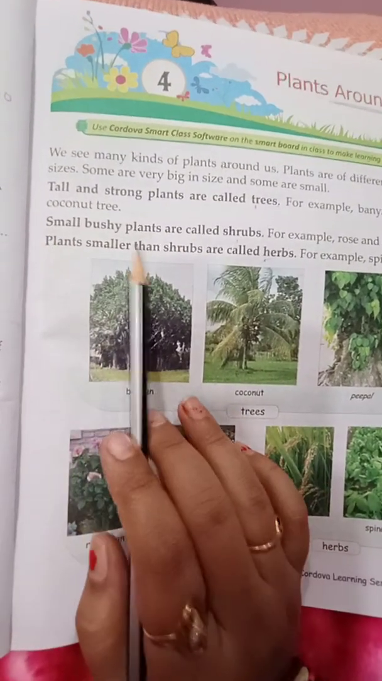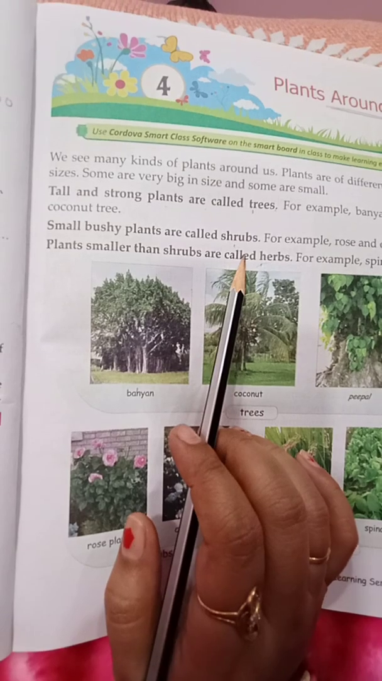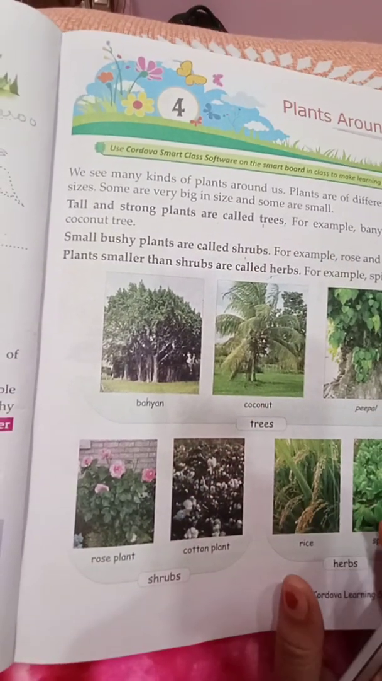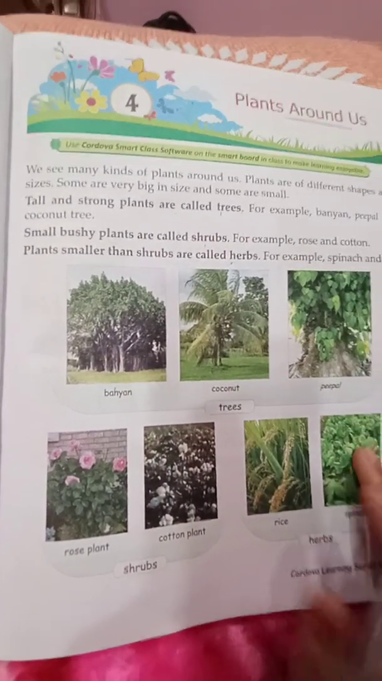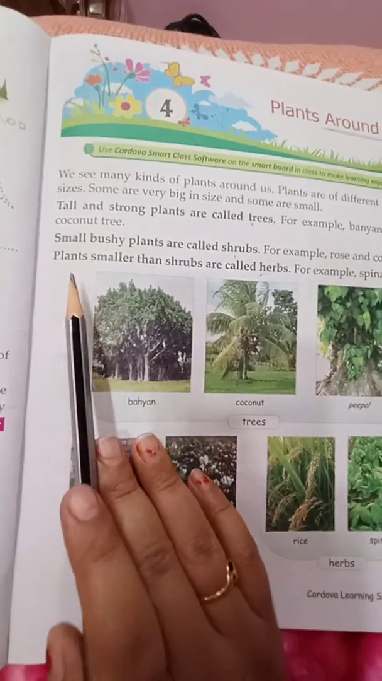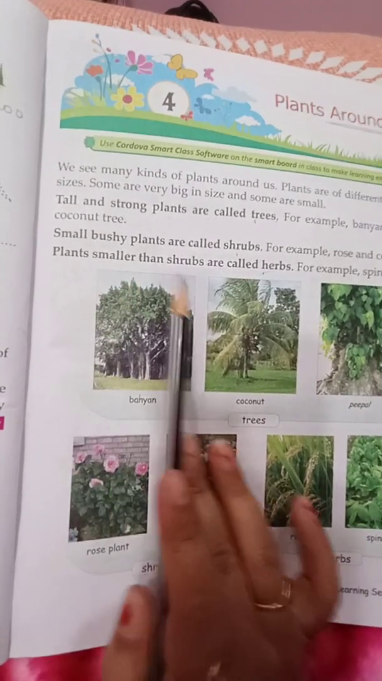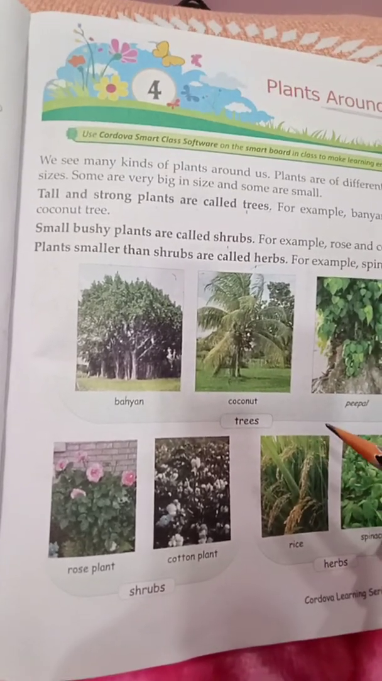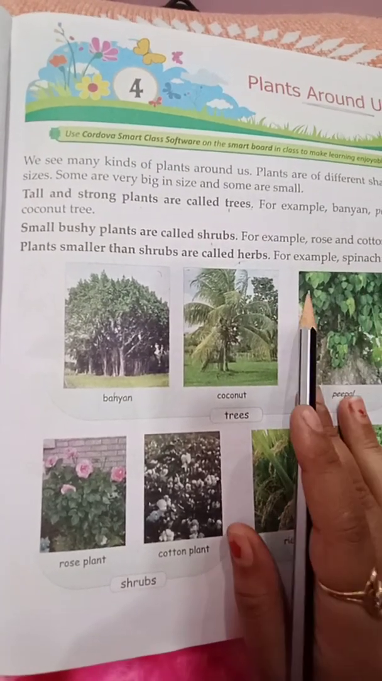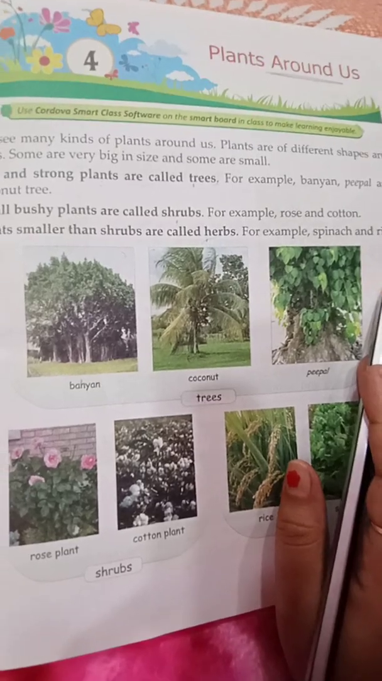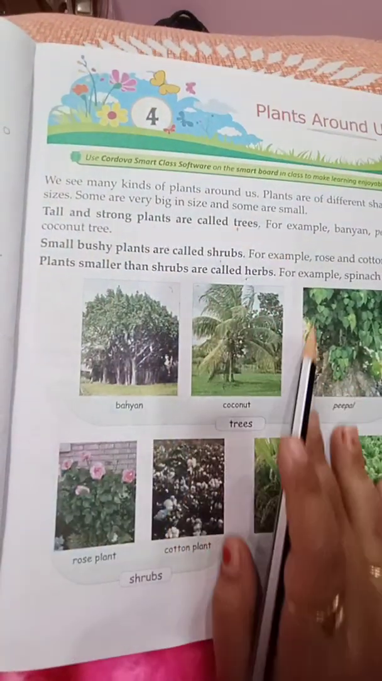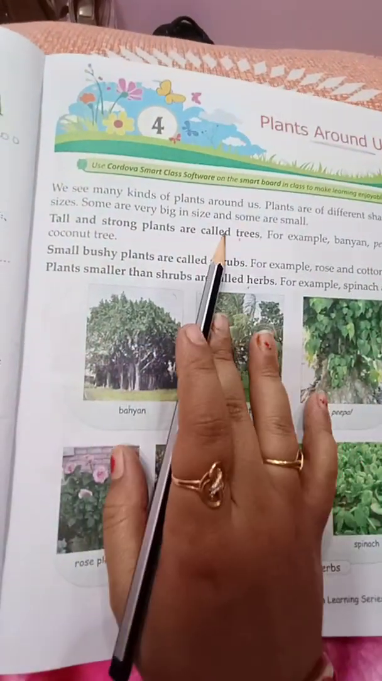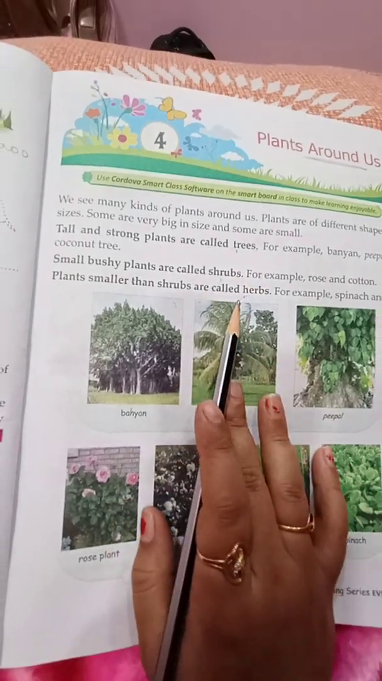Second, small and bushy plants are called shrubs. Example, rose and cotton. Third, plants smaller than shrubs are called herbs. For example, spinach and rice. Okay, so plants have been divided into three categories: trees, shrubs and herbs.